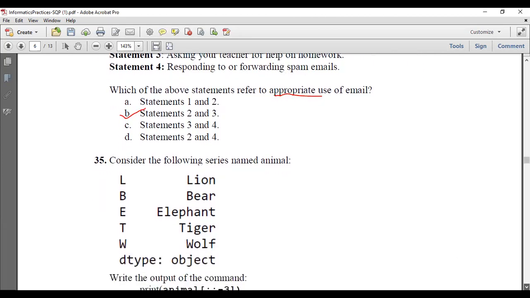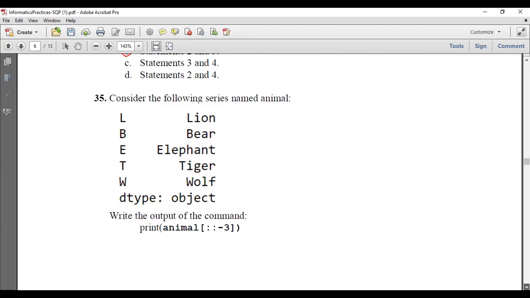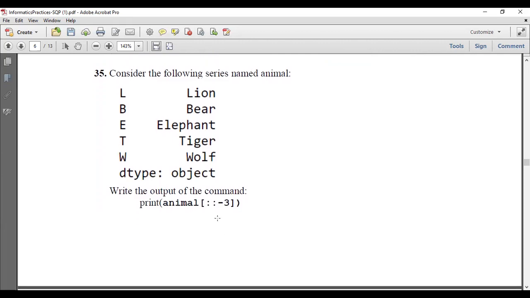Now consider the following series named animal. We will be asked to print this. What will be the output of this one? Print animal, with square brackets. This is slicing: the start is not given, the end is also not given, only the step value is given, and that is a negative value.